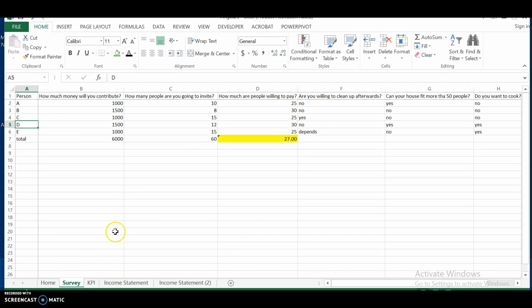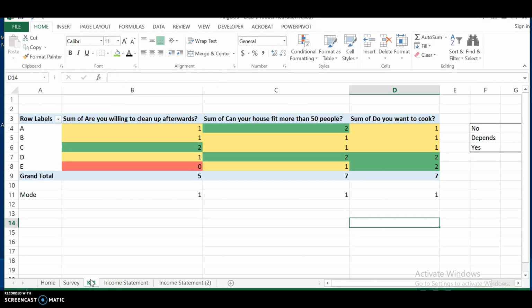In my survey, I basically asked how much money they are willing to contribute, and some yes or no questions to decide whether it's wiser to host a party at a restaurant or at somebody else's house. And according to my results, the answers point to hosting the party at a restaurant.